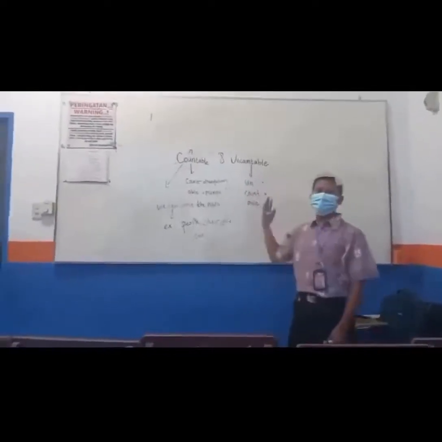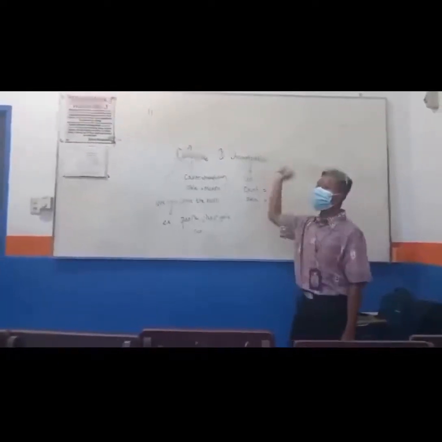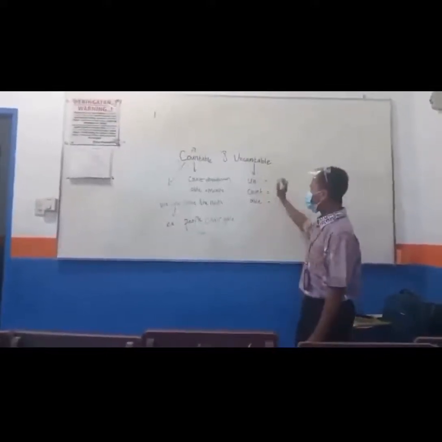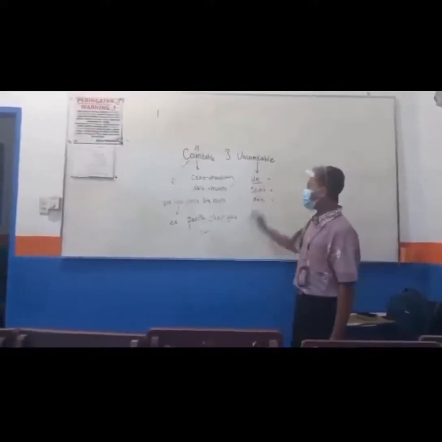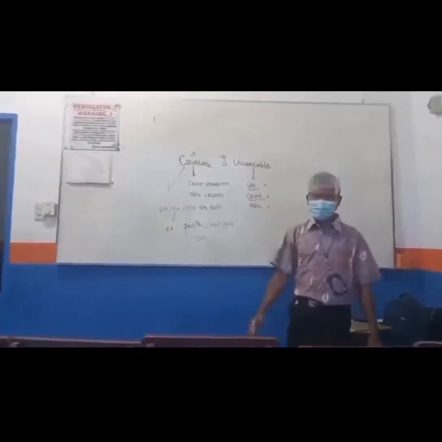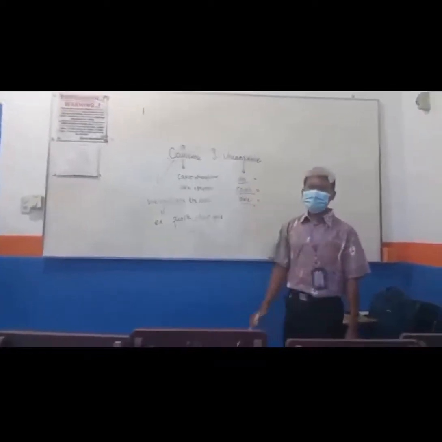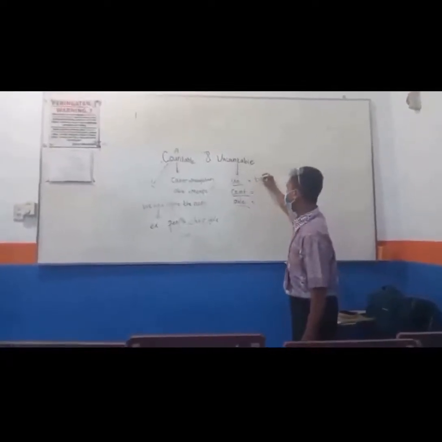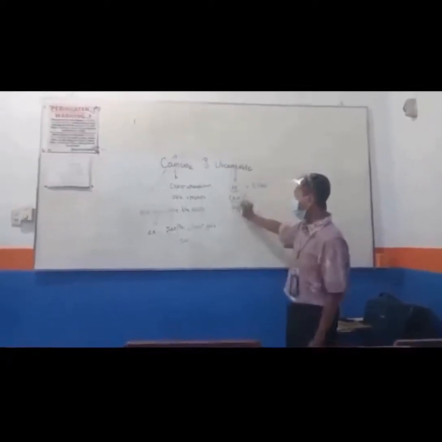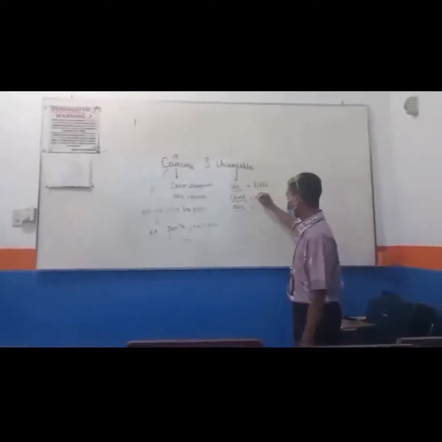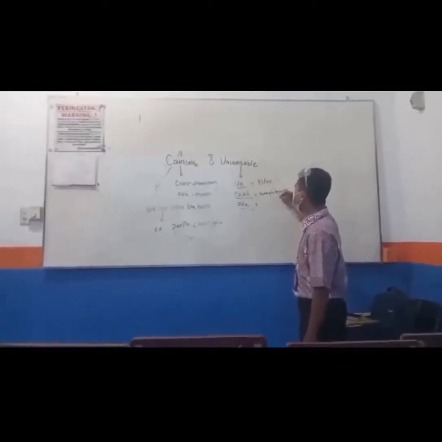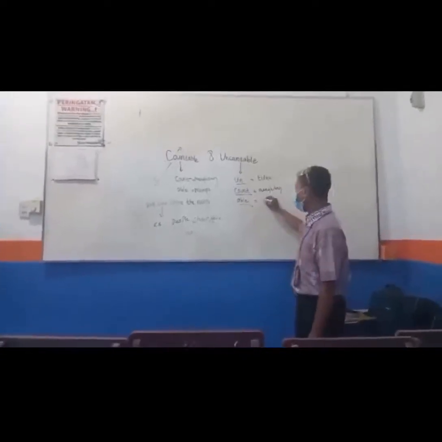Next, we go to uncountable. Uncountable, I make 3 definitions. The first is un, and then the second is count, and the last is able. So, it means that tidak, count, menghitung, and then able, mampu.